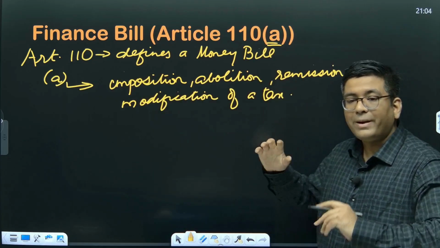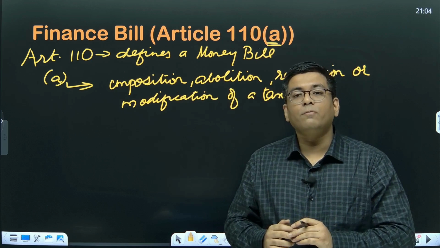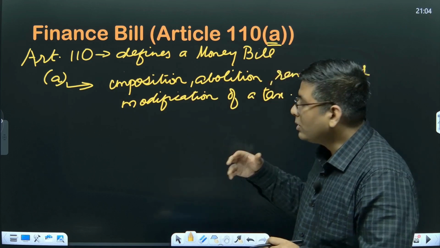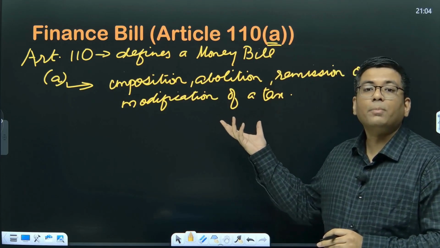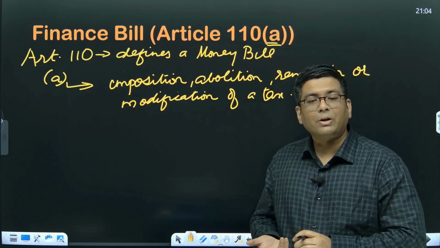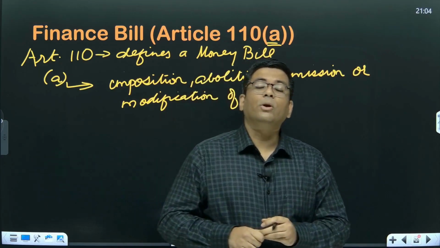When the government estimates the amount of money that it would be shoring up or is going to earn from the revenues, in order to do that, what exactly is your proposal for taxation? How exactly are you going to modify the taxation structure? Subsequently, how exactly is your tax base going to widen?